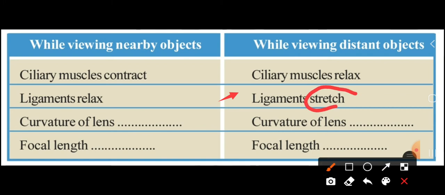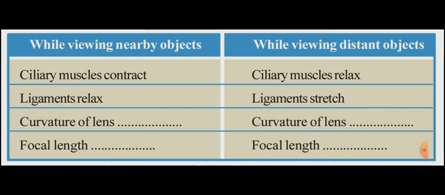Instead of this, you can study contract. That is also correct. Then it will be easy to study. So here ligaments relax. Here ligaments stretch. These two are very easy to study and they are opposite of each other.